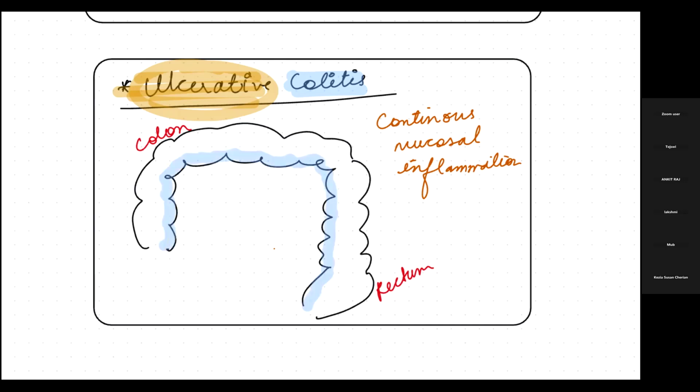Now, what happens is there will be inflammation seen. How is this inflammation seen? Let's suppose it is continuous inflammation, like here in the colon. This inflammation will be continuous, either in the rectum part or the colon. When the inflammation is continuous, it is what happens in ulcerative colitis. I hope it's clear what ulcerative colitis is.